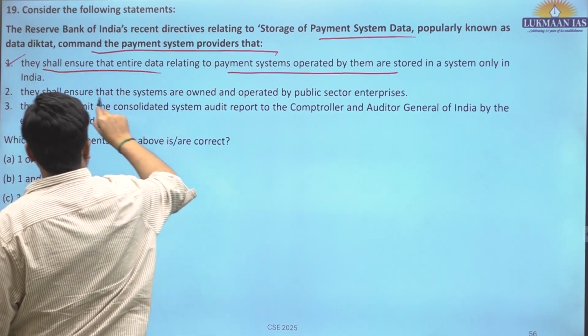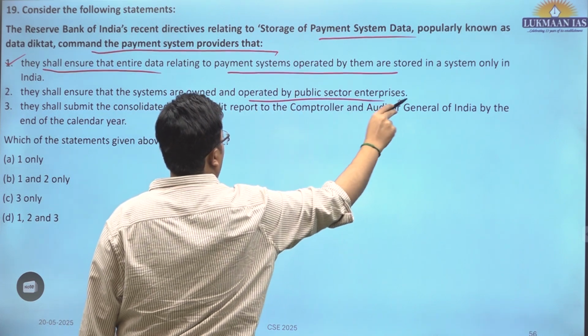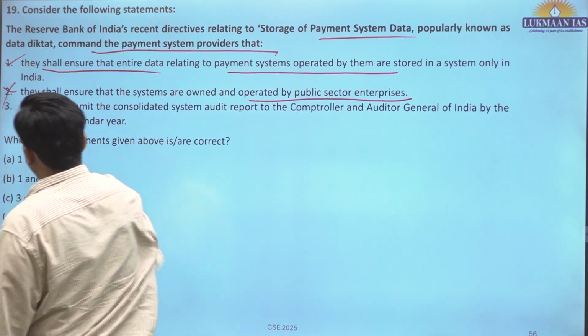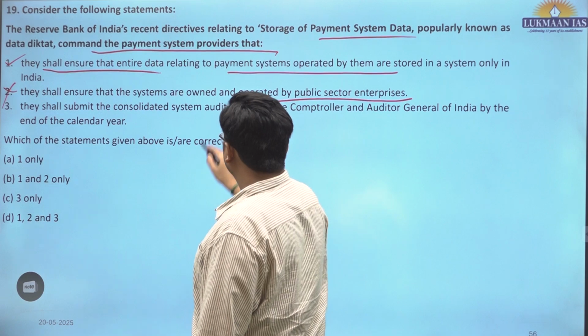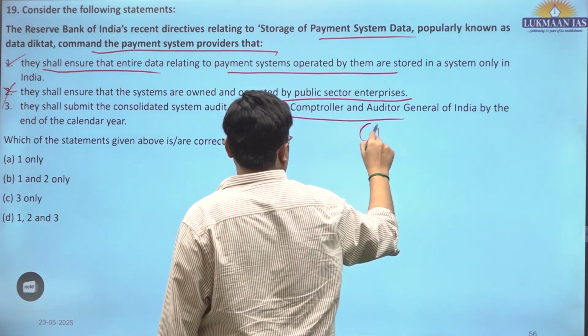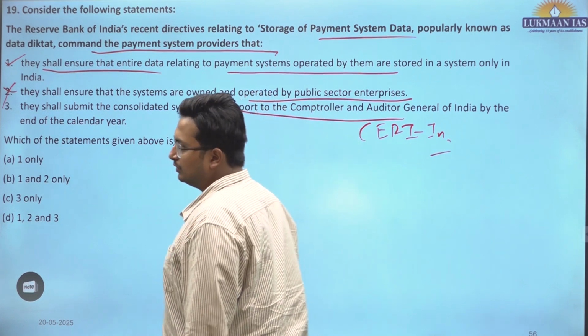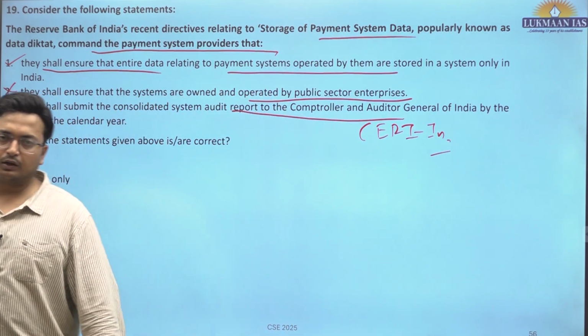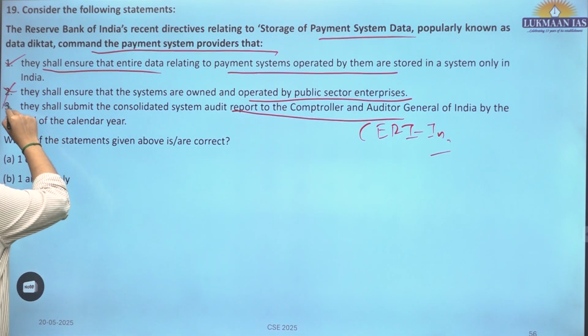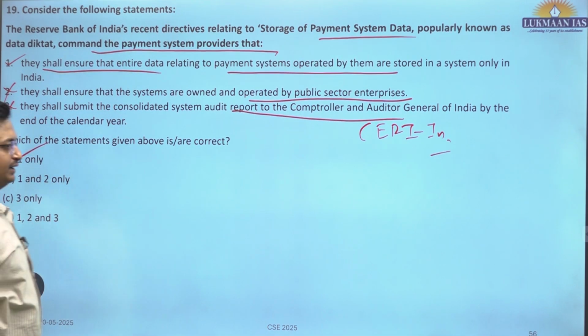This is correct. They shall ensure that systems are owned and operated by public sector enterprises. Nothing as such. They shall submit the consolidated system audit report to CERT-In, the Computer Emergency Response Team, rather than the Comptroller and Auditor General of India. So this is also incorrect. So only A is the correct answer.